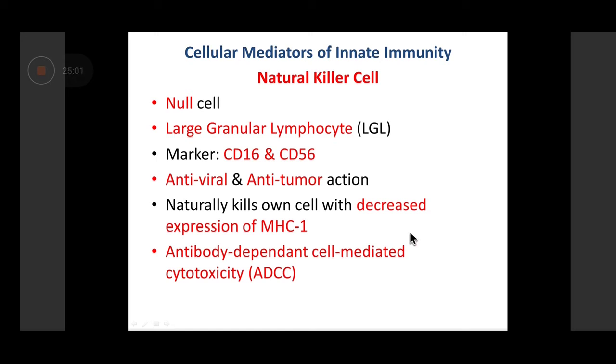This cell naturally kills our own cells which have decreased expression of surface MHC1. MHC will be again taught to you in your pathology classes. MHC stands for Major Histocompatibility Complex. There are three classes of MHC: class 1, class 2, and class 3. So the NK cell senses MHC class 1 on the surface, and if a cell has decreased expression of MHC1, it damages that cell. It also functions in a phenomenon referred to as antibody-dependent cell-mediated cytotoxicity, or ADCC, which we are going to discuss later on again.